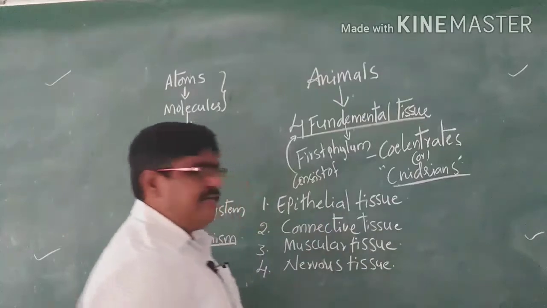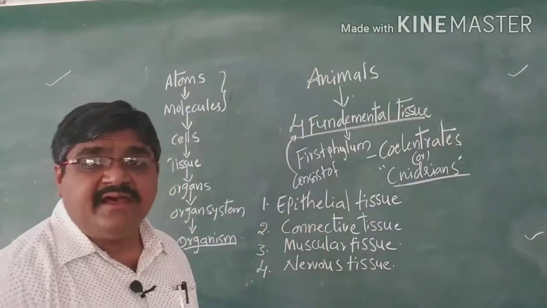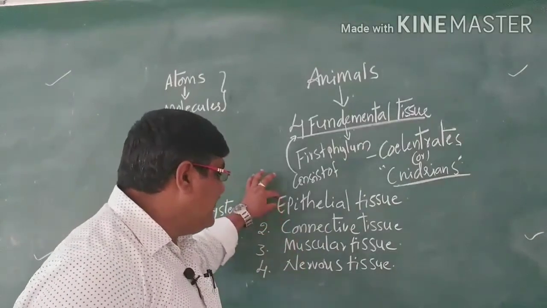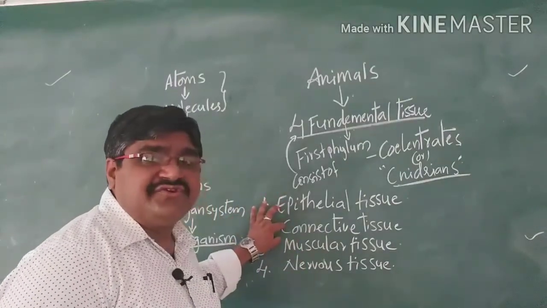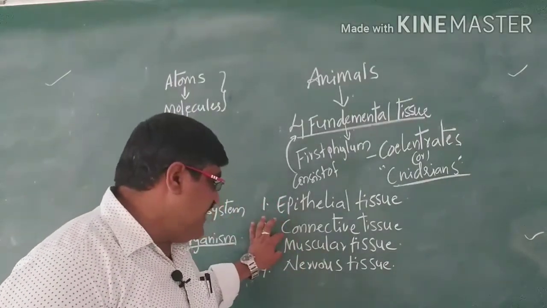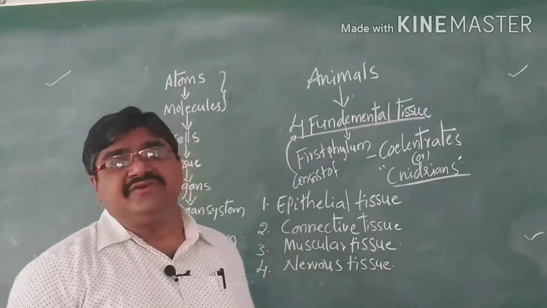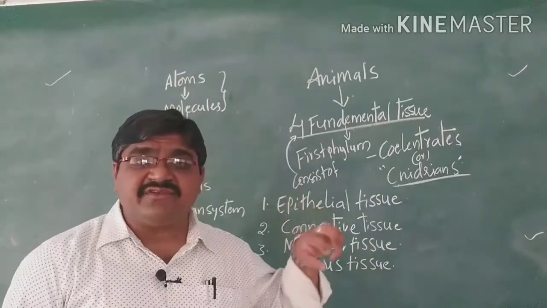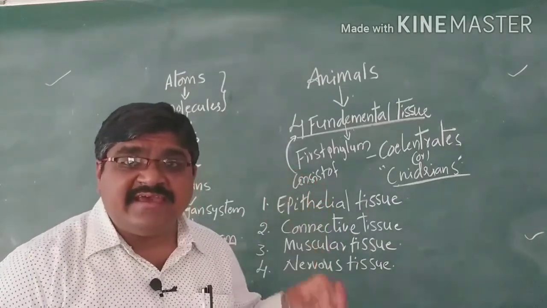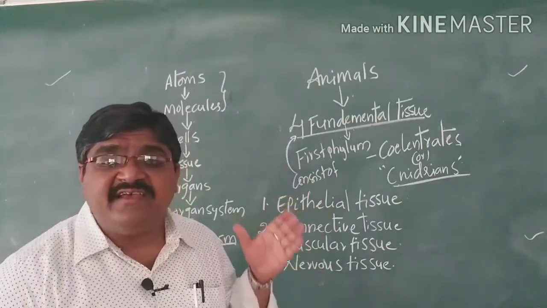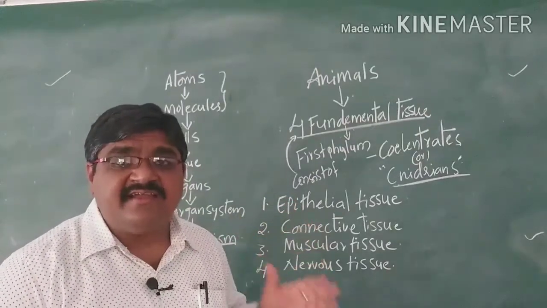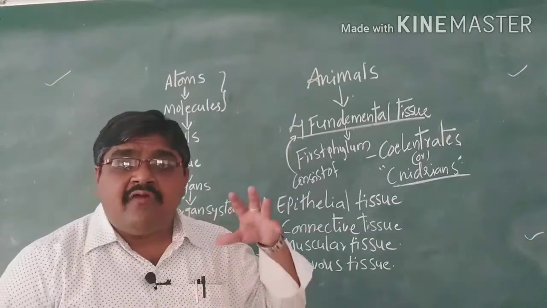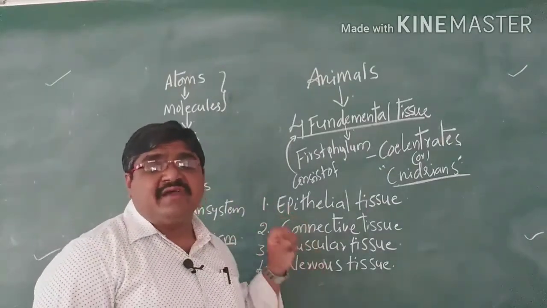So these are the four fundamental tissues present in animals, from coelenterates up to chordates.